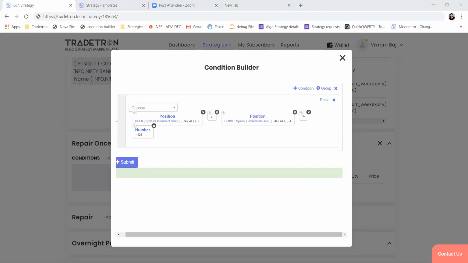Do we have any keyword to find swing high and swing low? No, I don't think we have any keyword to find swing high, swing low. If you have any logic for that, any calculations, then you can share it with us. If that is possible to be created in the condition builder, we'll let you know. Sure.